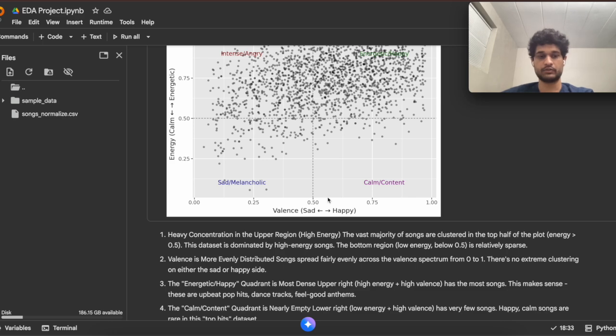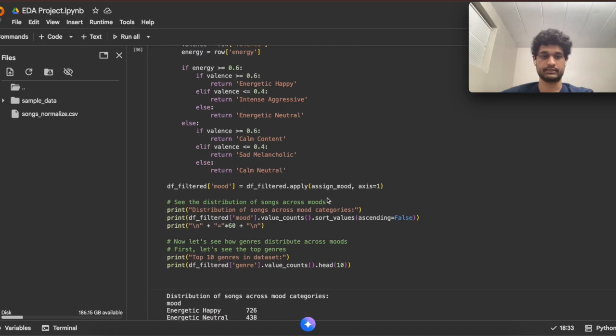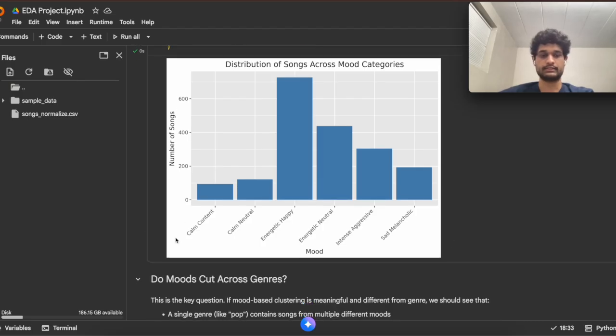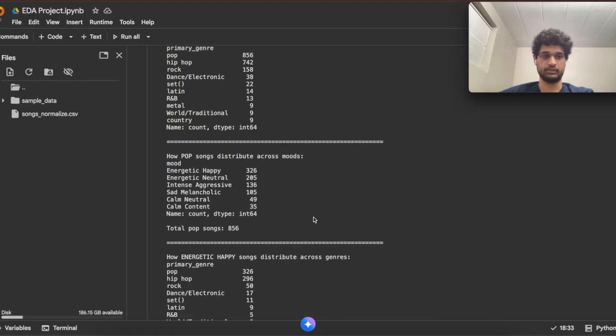Still, to analyze mood further, we created six explicit mood categories using valence and energy thresholds. We then asked the key question: do moods cut across genres? By simplifying each song to its primary genre, we found the genres overlap heavily with multiple moods and vice versa. For example, pop songs spread across every mood type.